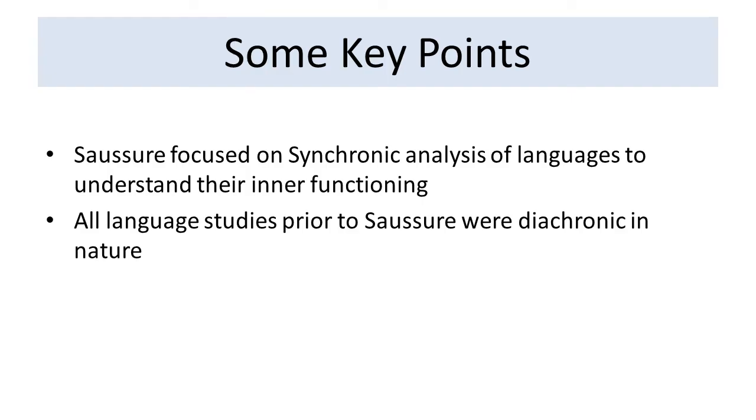Now, a point to keep in mind while studying the synchronic and diachronic distinction is that Saussure focused on synchronic analysis of languages, because according to him, synchronic analysis of a language gives a better understanding of the inner functioning of a language, while linguists prior to Saussure studied language in a diachronic manner. Because Saussure came with synchronic analysis and focus, he gave way to modern linguistics. That's why he is also known as the father of modern linguistics.